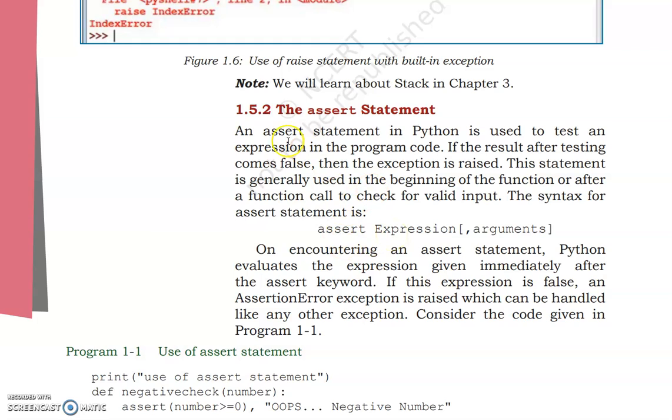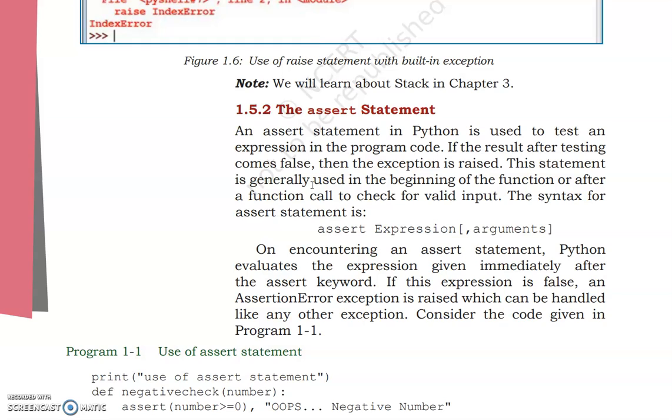Now see what happens. An assert statement in Python is used to test an expression in the program code. If the result after testing comes false, then the exception is raised. This statement is generally used in the beginning of the function or after a function call to check for valid input.